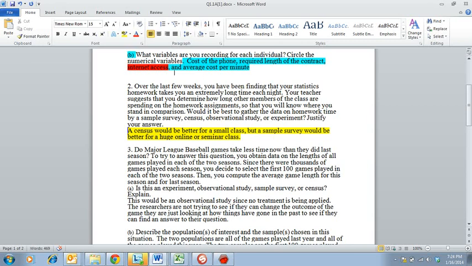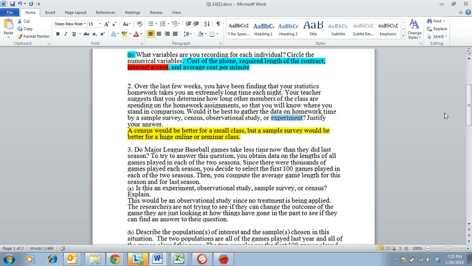An observational study, I'm not sure how you would do that unless you really sat down and watched everybody do their homework and timed it. And an experiment, you don't want to change how much time they're spending on their homework. You might later, but that's not the question right now. So one of these 2 is going to be the best answer.